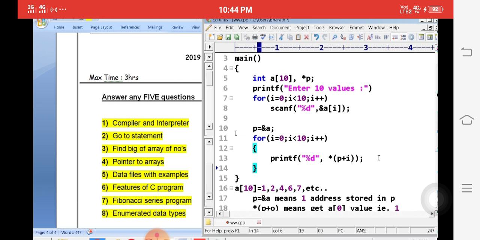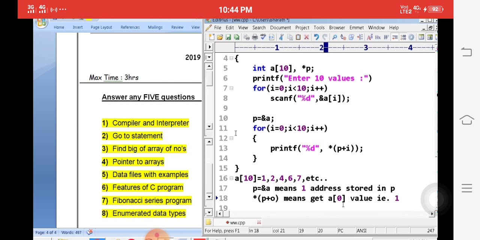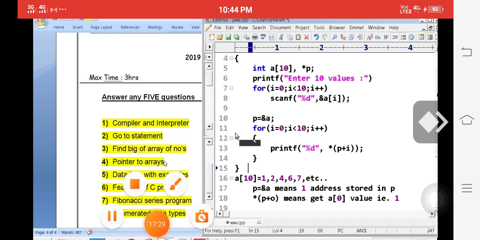So a of 10, for example, these are the values available. For example, 1 is called the first value. The first address is stored in p. P is called a pointer. Then once we apply star p plus 0, immediately we will get a of 0. P plus 0, we will get the a of 0 value. That a of 0 value is 1. It's a very simple concept, the pointer to array concept.